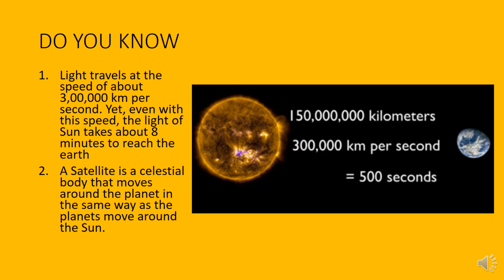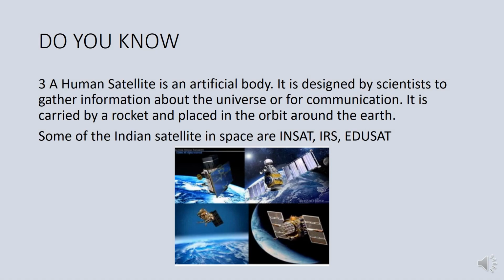Now, a satellite is a celestial body that moves around a planet in the same way as the planets move around the sun. There are natural satellites and artificial satellites. An artificial satellite is a human-made body. It is designed by scientists to gather information about the universe or for communication. It is carried by a rocket and placed in orbit.